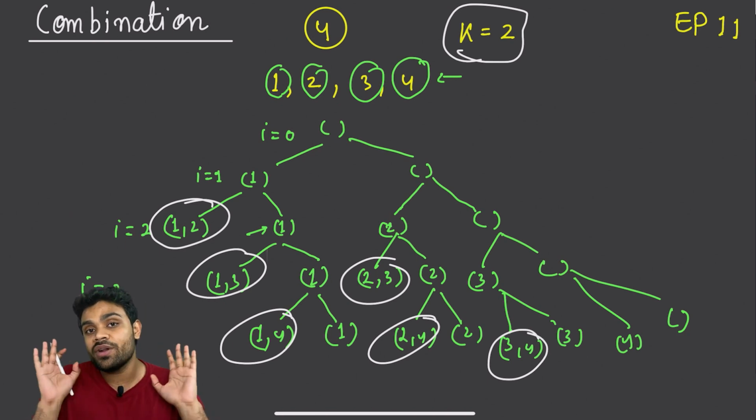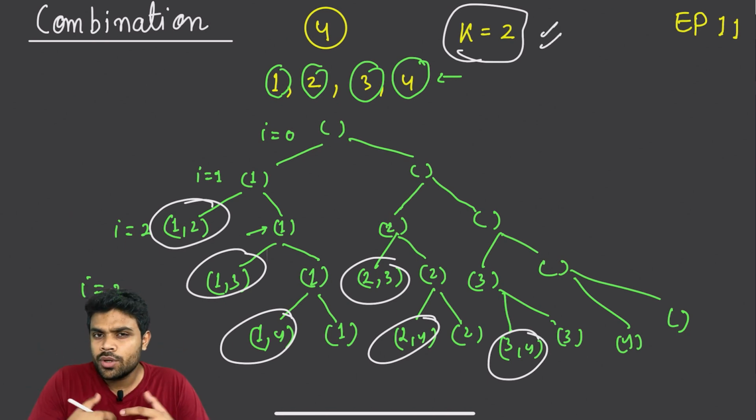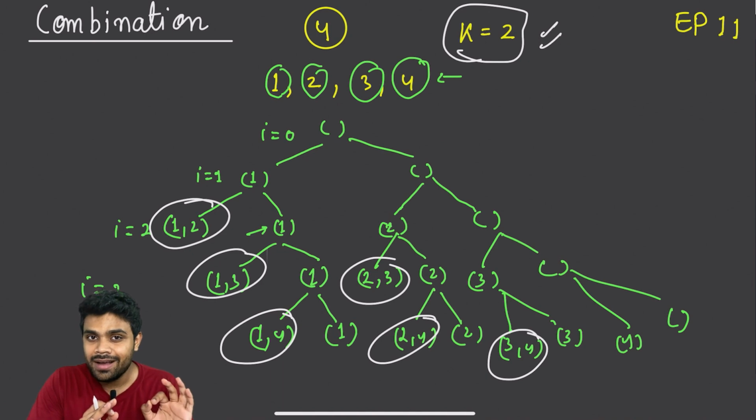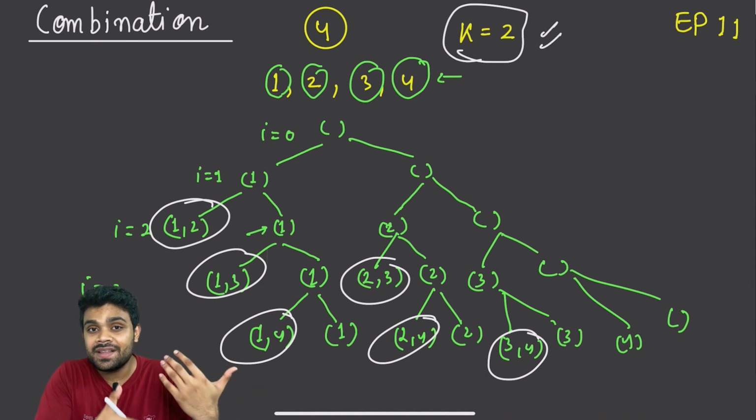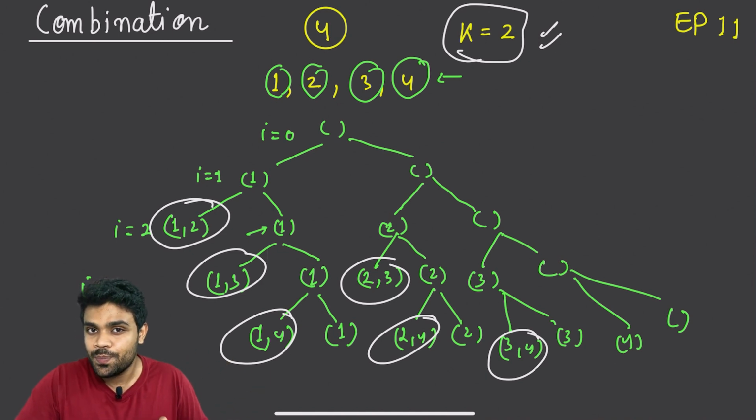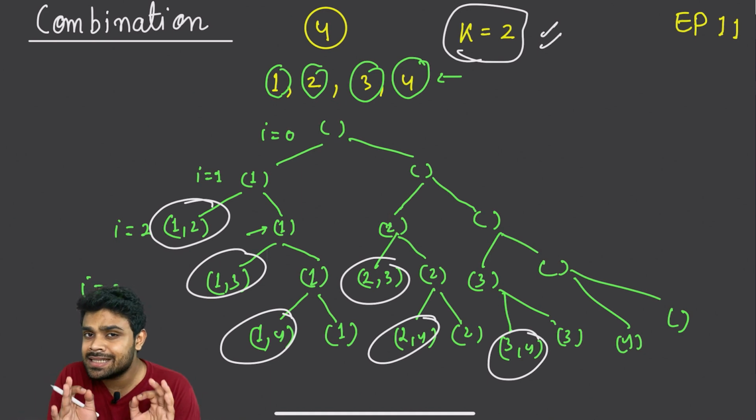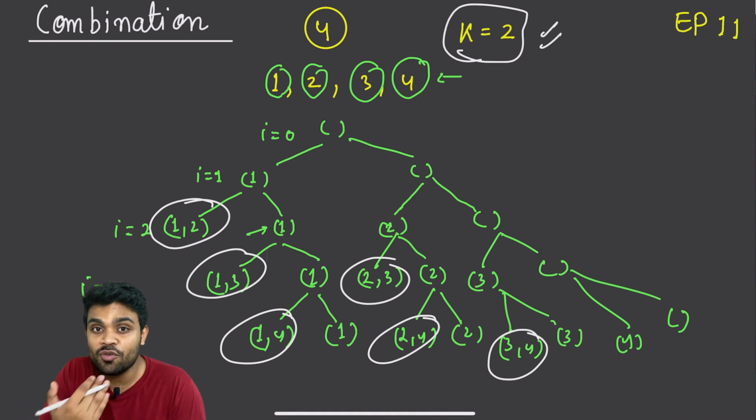Now there's one more improvement that we can do here. Here, what we are doing is trying to generate a subset of size 2, right? And we are avoiding going in the direction where the size of the subset exceeds 2, and that is saving us some time. Okay, there's another improvement that we can do.